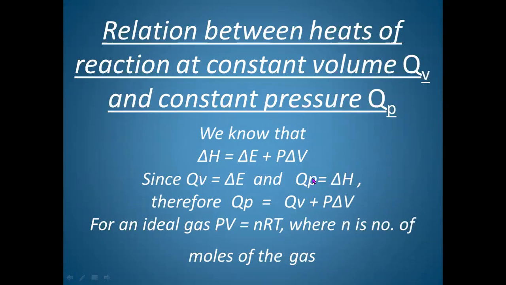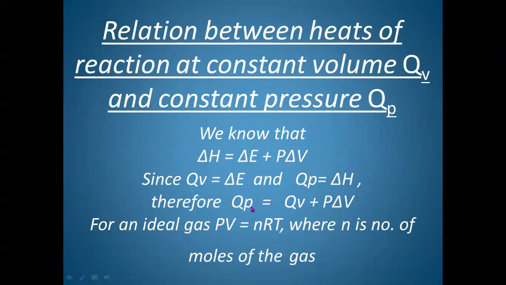Whereas when pressure is kept constant, the system will do some work because there will be a change in volume. Therefore, it will be equal to enthalpy. So this will be equal to delta E plus P delta V, or delta E plus work. So QP and QV are not equal. Generally, QP will be greater than QV. Why?